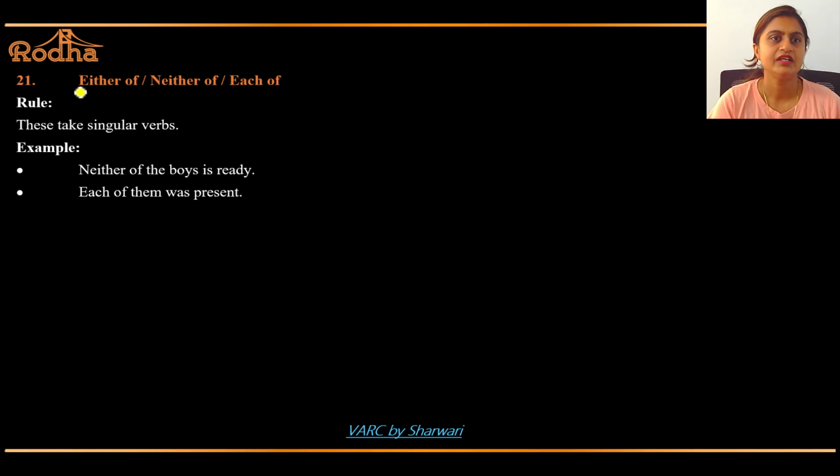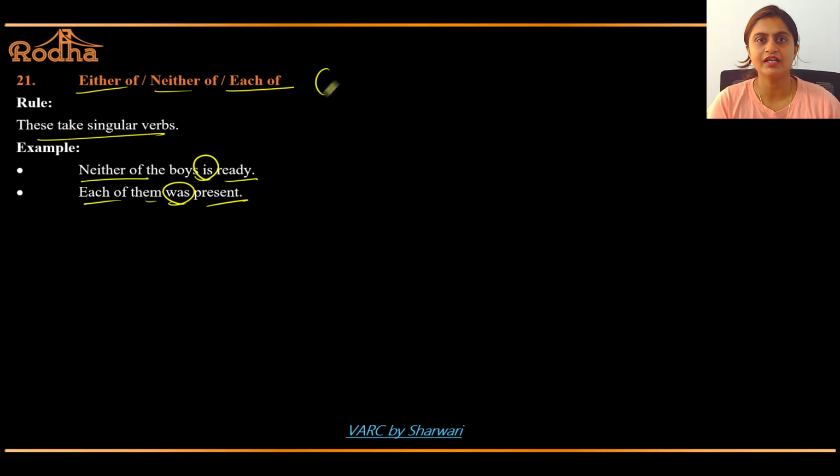Now, either of, neither of, each of. This I have already given to you. These take singular verbs. Neither of the boys is ready. Each of them was present. This again is a part of subject-verb agreement. Okay?